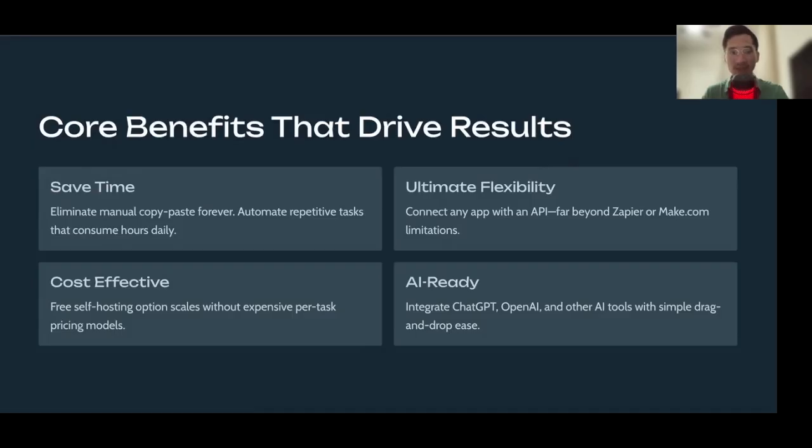It's cost effective, right? It's a low monthly payment, but you could build up your skills, which is a very high ROI because a lot of businesses don't know about AI voice agents or AI automations as of right now. And it's a blue ocean as of right now, right? So you could go ahead, learn these skills, and start pitching businesses as soon as possible. So AI ready. So it's integrated with ChatGPT, right? You could use OpenAI and other AI tools with it as well. It's not locked to just one platform. You could use Claude, you could use Grok, you could use ChatGPT, you could use Gemini. It's completely up to you when you're working through all of the models in n8n.